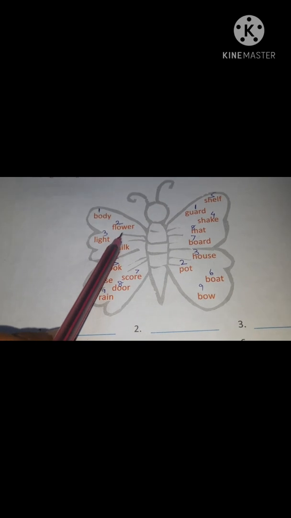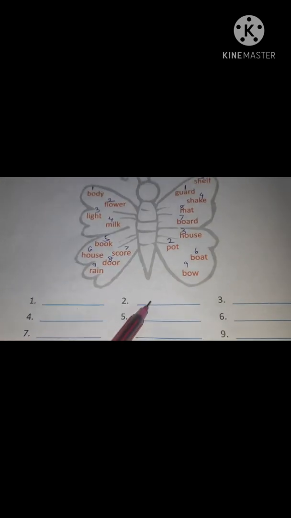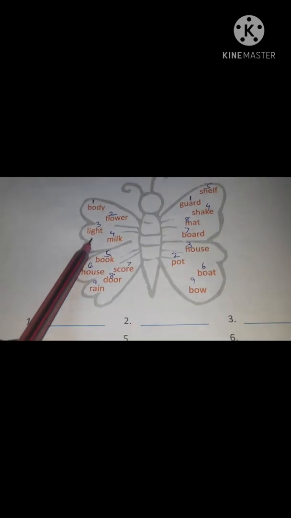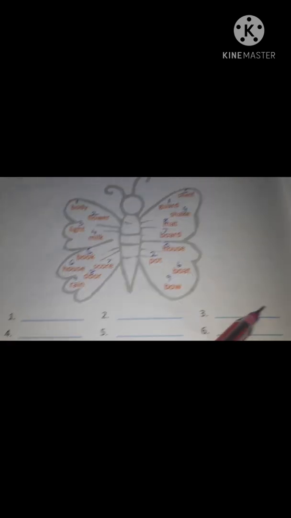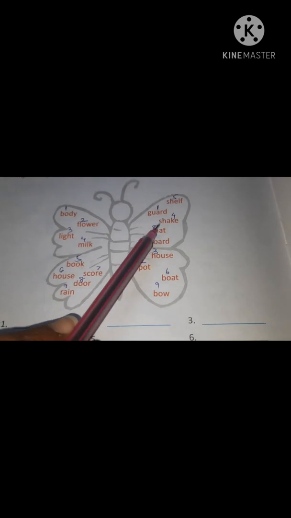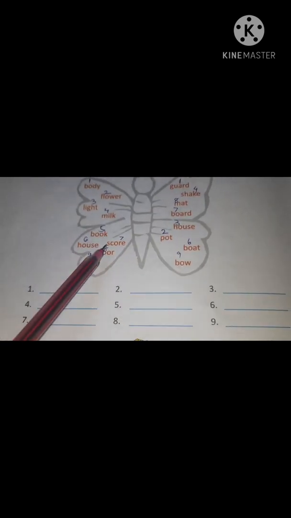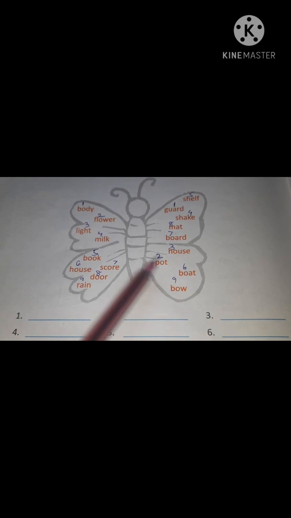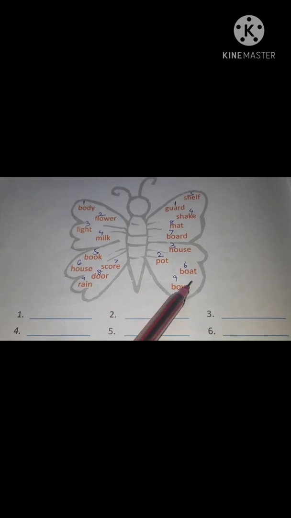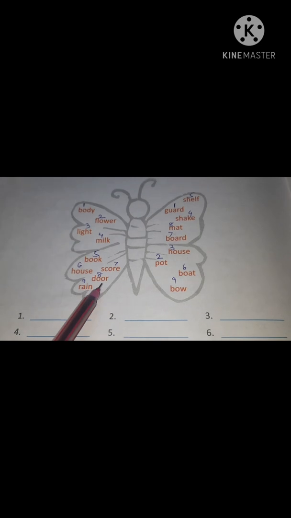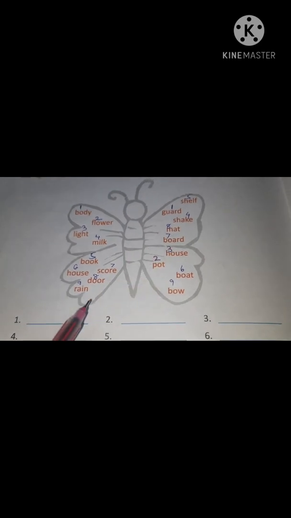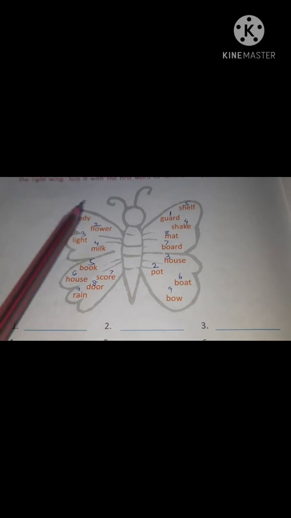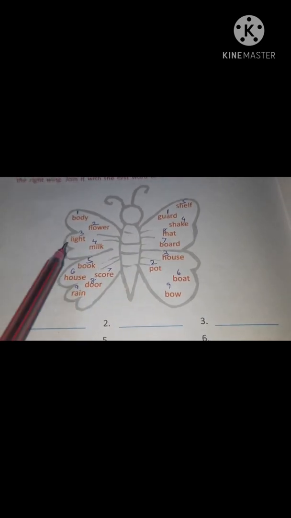Similarly, number 2, flower pot. So that can be written in number 2, flower pot. Number 3, light, house, lighthouse. Milk, shake, milkshake. Book, shelf, bookshelf. House, boat. Score, board. Door, mat. Rainbow. Okay, so when we join two words and we get a new word which has a meaning, that is the compound word.